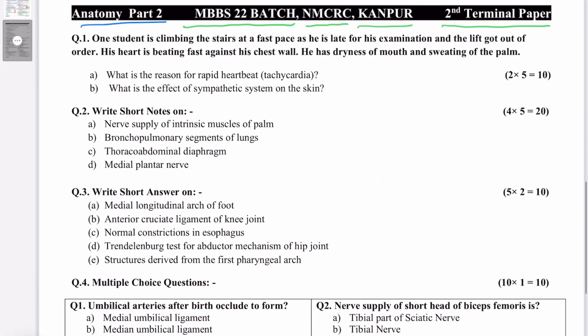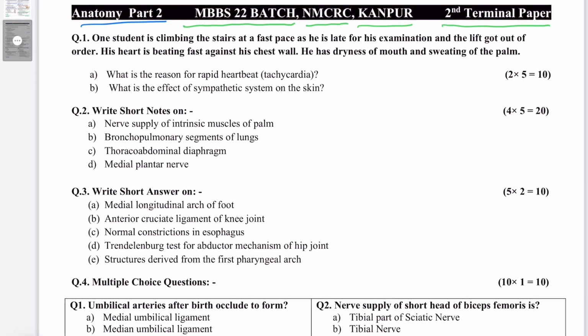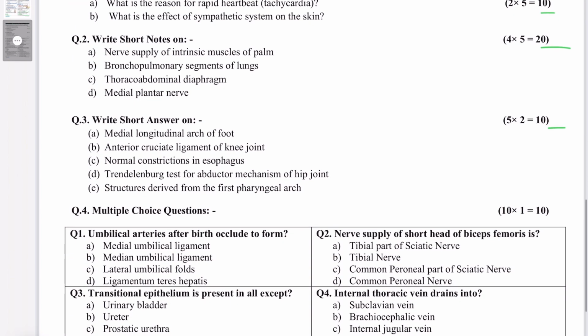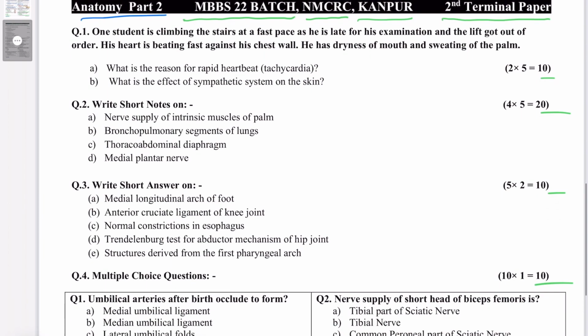Now this is anatomy paper 1 part 2 of the same exam. Here also the marks distribution was the same. There was one long question of 10 marks. Then there were 4 short answer questions of 5 marks each, so 20 marks for this. And then 5 ultra short questions of 2 marks each. That makes 10 marks. And lastly there were 10 MCQs of 10 marks. So that makes a 50 marks question paper.